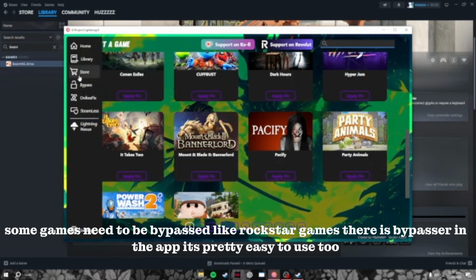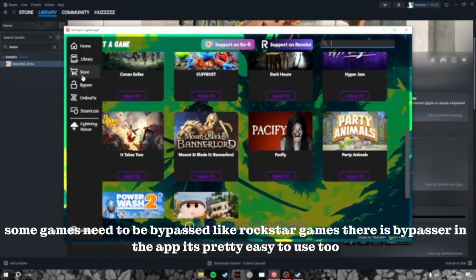Some games need to be bypassed, like Rockstar games. There is a Bypasser in the app. It's pretty easy to use too.